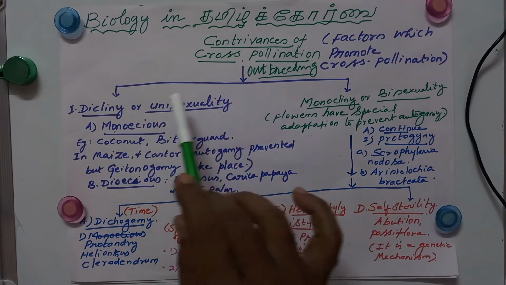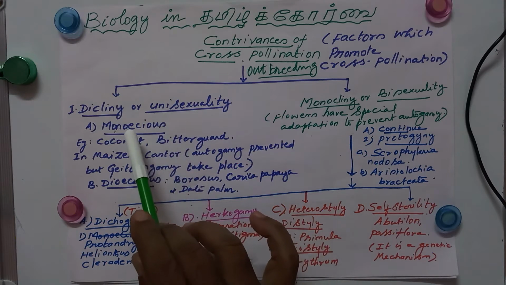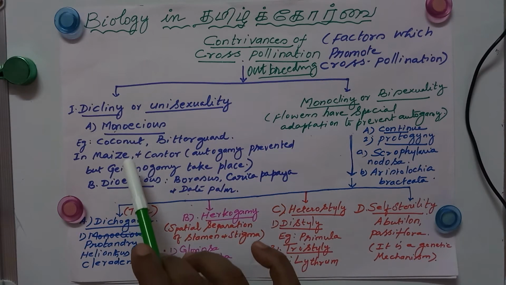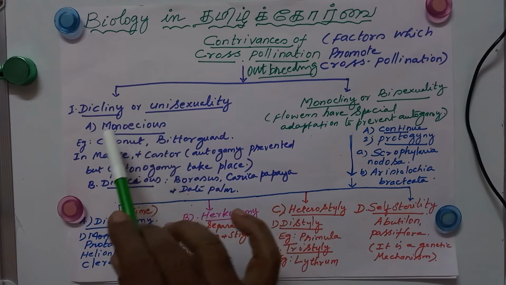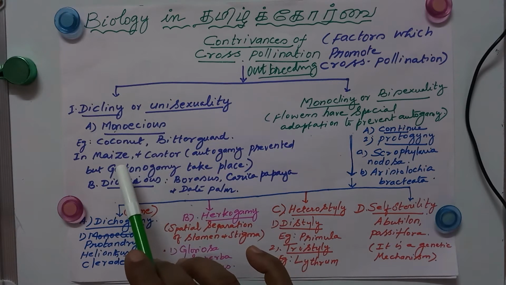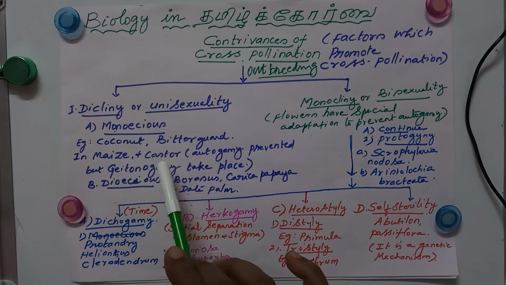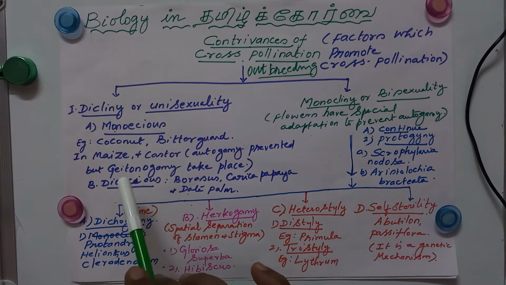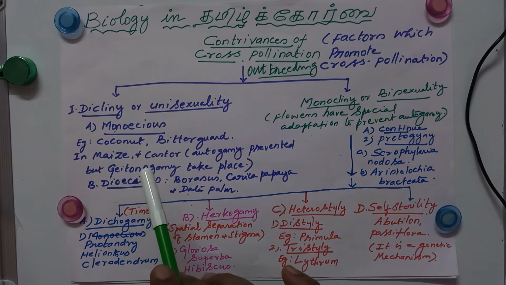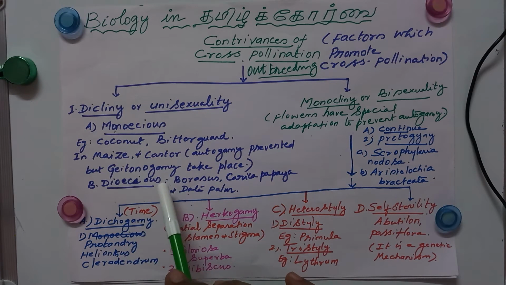So here the flowers are unisexual flowers. Okay, there are two categories. One is monoecious and another one is dioecious. When both unisexual male and female flowers are present on the same plant, then it is called monoecious. Example: coconut, bitter gourd, maize, castor. In these plants, geitonogamy takes place. It means the pollination takes place between two flowers of the same plant. Then it is called geitonogamy.